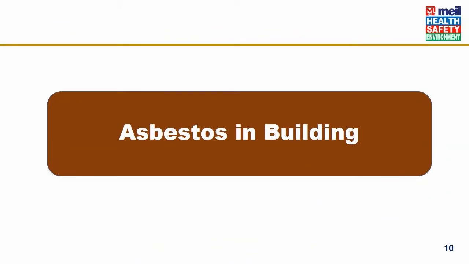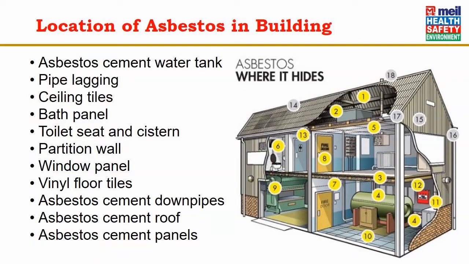Asbestos in buildings. It can be found in various places, which we saw earlier: water tanks, ceiling tiles, bath panels, toilet seats, partition walls, asbestos cement pipes and roofs. It was used in various parts of the construction.